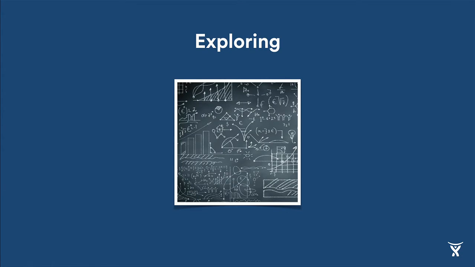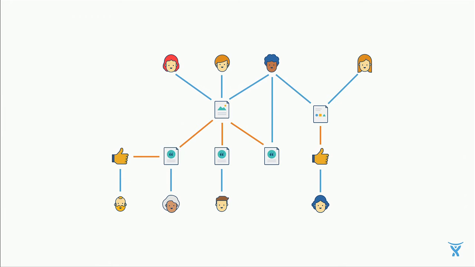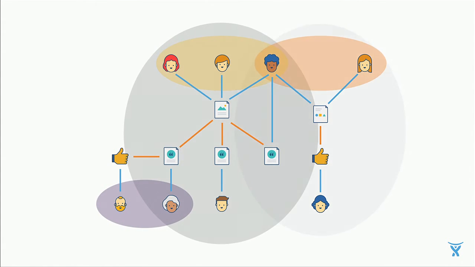Now take a page, for example. It might have 3 authors. Now we can probably infer that these 3 people are somehow related. I mean, they're working on the exact same piece of content together. But a page, it doesn't exist in isolation. It's got comments, likes, links to other pages, and so on. And all of these bits of content also have authors. Now, if you collapsed out the content from this graph, you can see which authors are related to each other, some more strongly than others.